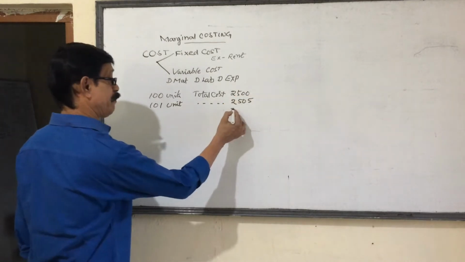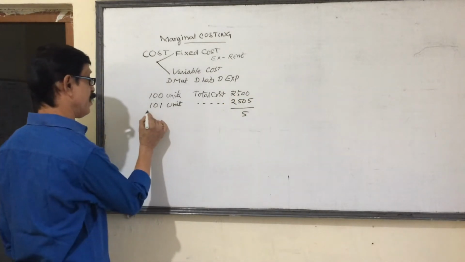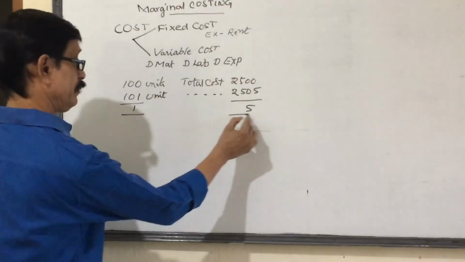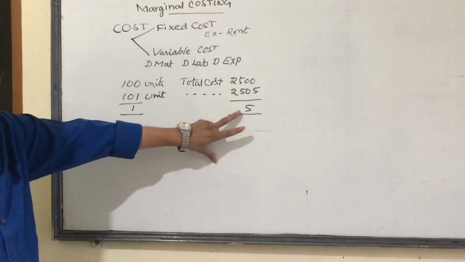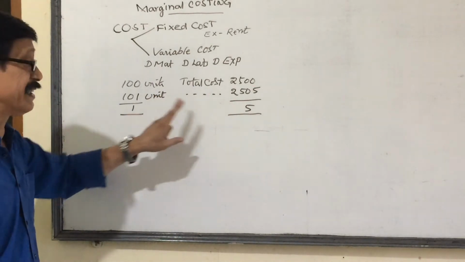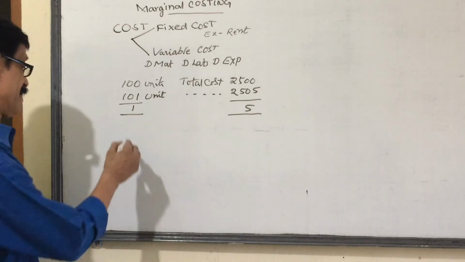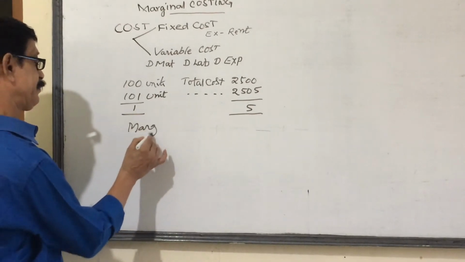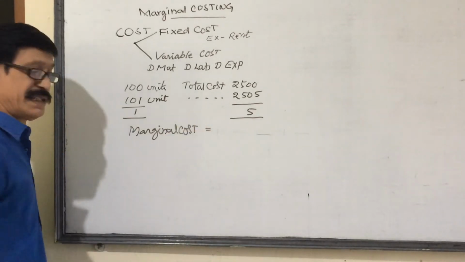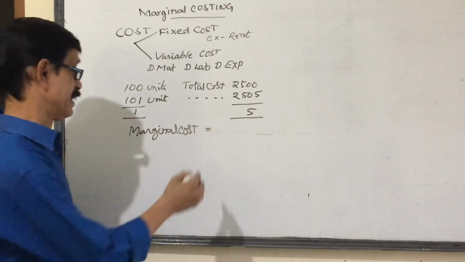The cost increased by 5 rupees because of an increase in output by 1 unit. The additional cost because of additional output is called marginal cost. Marginal cost is equal to 5 rupees.